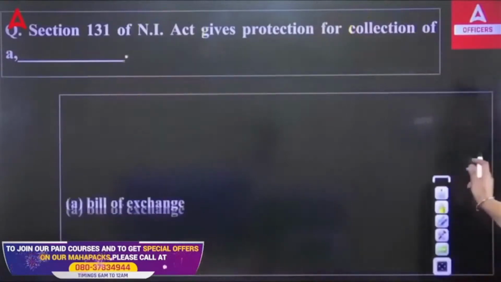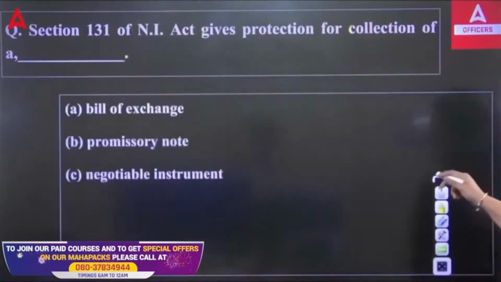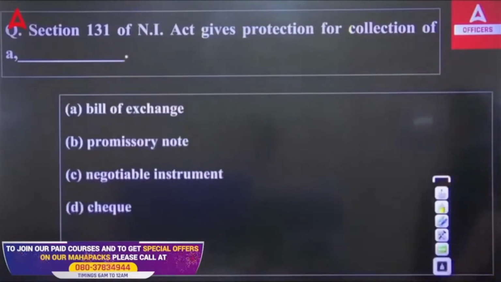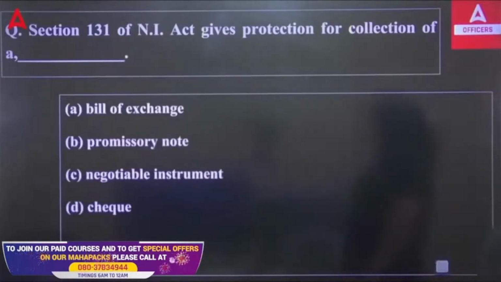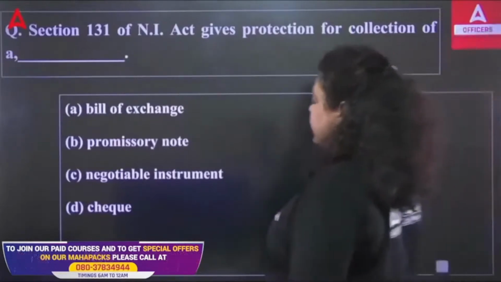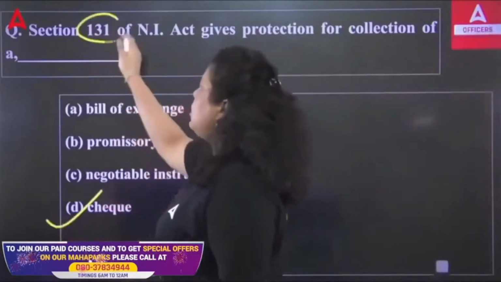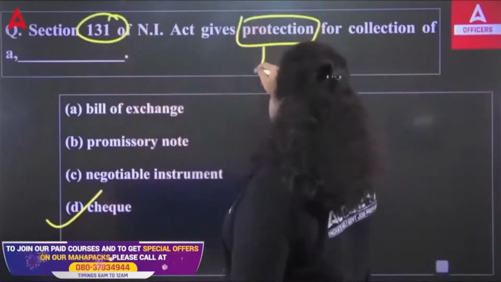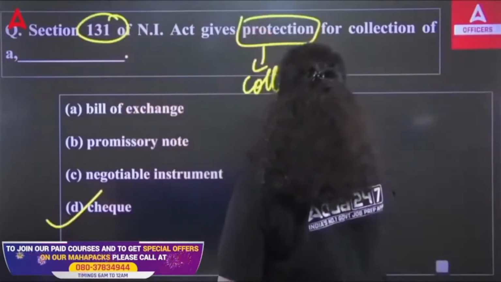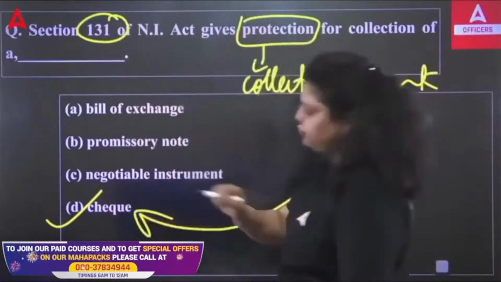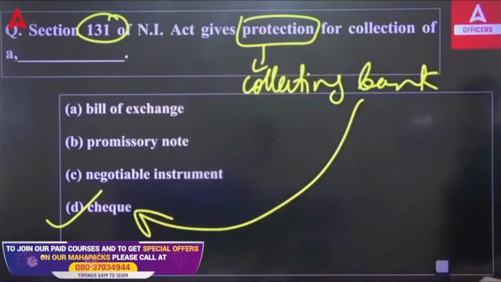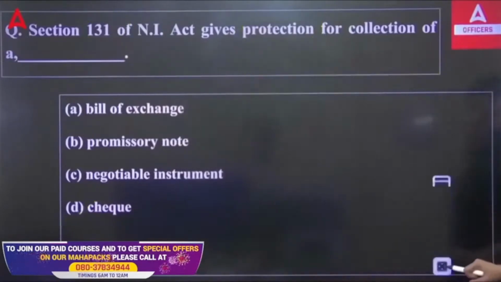And the options you have are bill of exchange, promissory note, negotiable instrument and check. So it provides the protection for which of the following documents? So do remember, it gives protection to whom? Collecting banker. In which case? In case of your check. So Section 131 talks about the protection given to the collecting bank for the collection of check. Okay, both the questions are linked to each other, so do remember them.